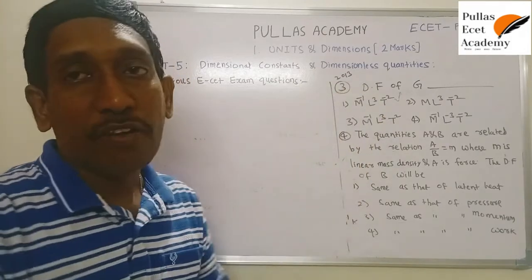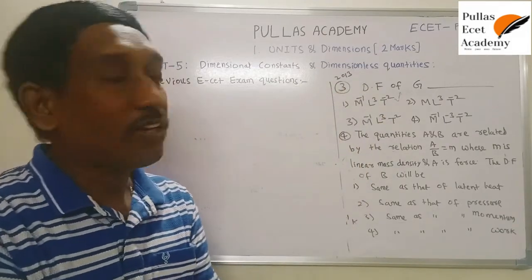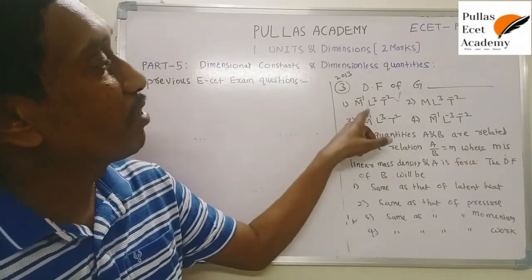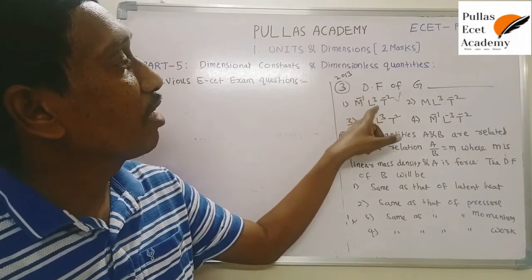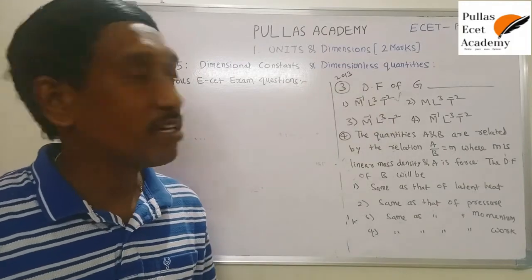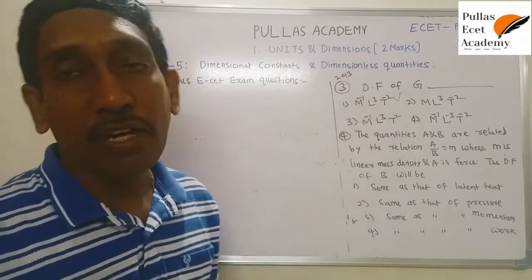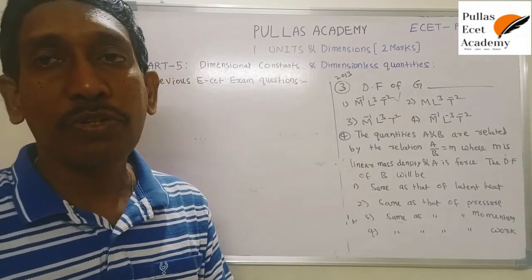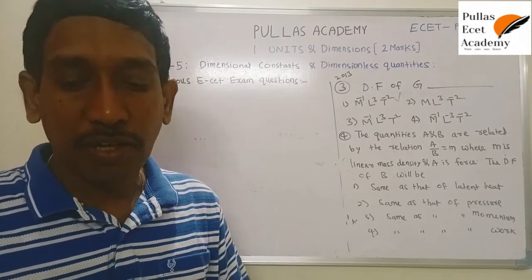So what is the formula? F = G m1 m2 / r². Write G as the subject and substitute each and every dimension formula. You get M⁻¹L³T⁻² as the dimensional formula of capital G. Okay? So in this way we have to understand the dimensional formula of capital G.